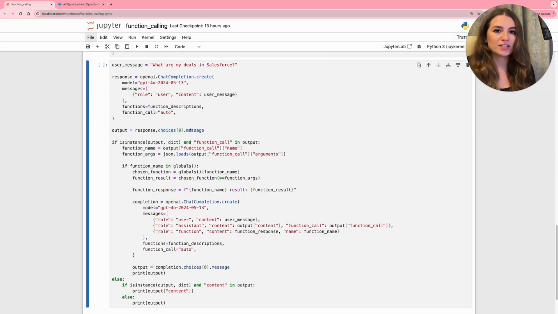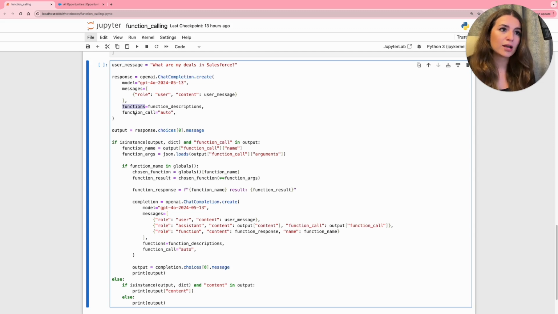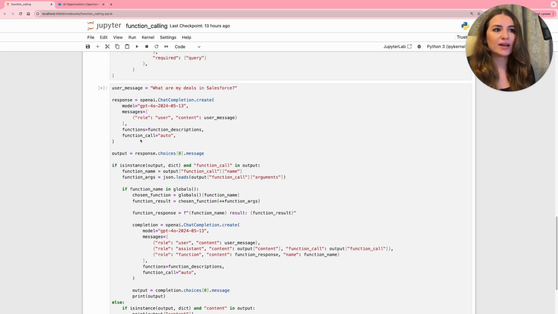And the whole sauce is happening now. We are again using the newest GPT model from OpenAI, providing the functions we specified before, and right now asking exactly the same question, what are my deals in Salesforce? And what is happening now: the LLM, by the keywords provided in the question, is looking for the appropriate function.